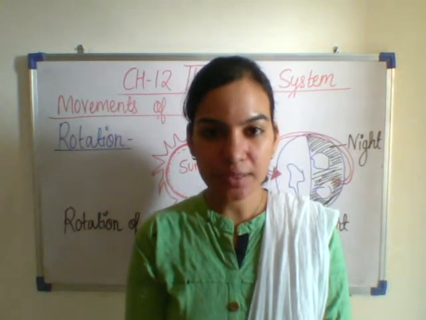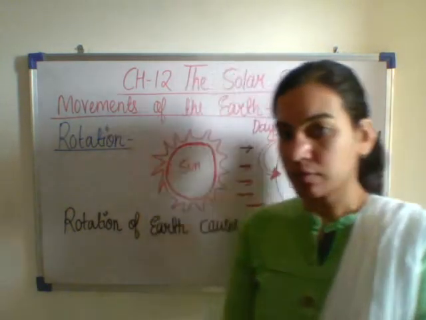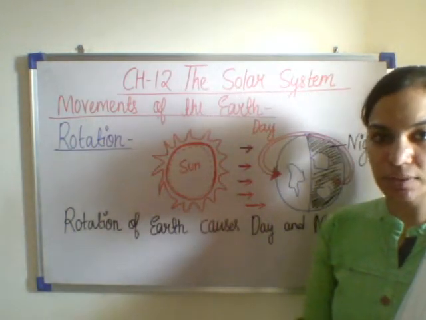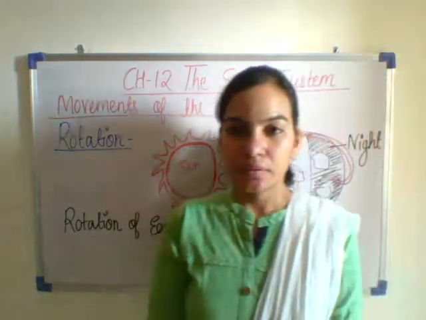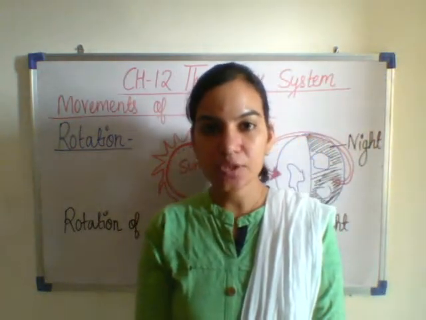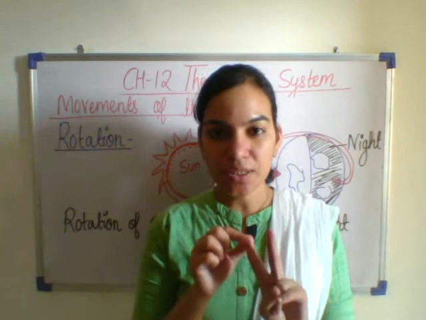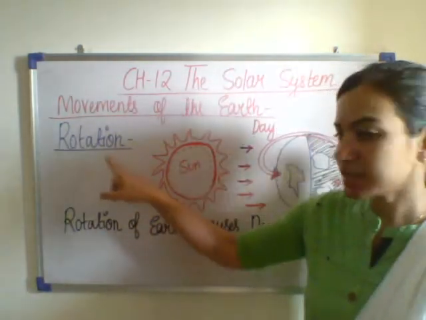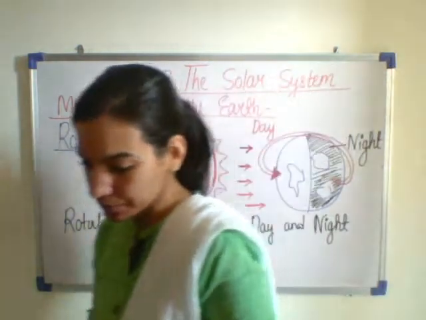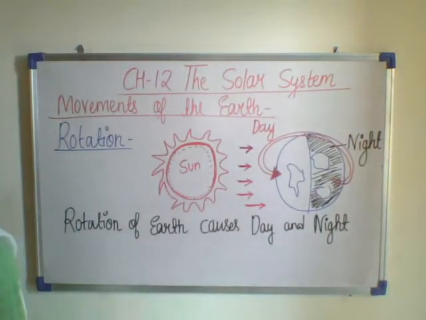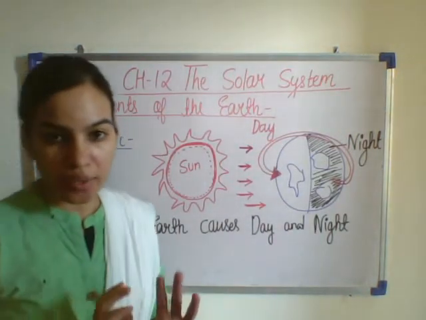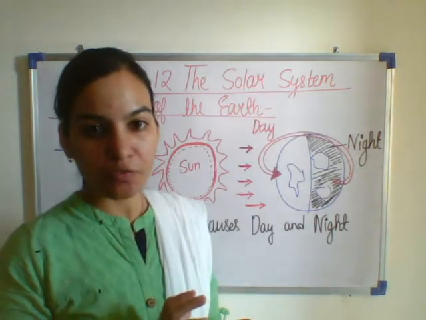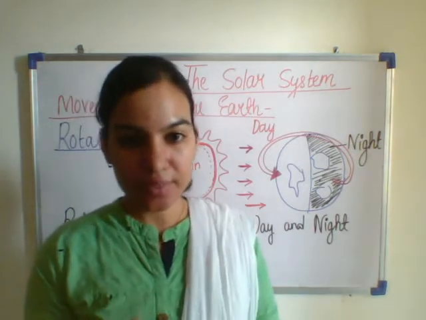In today's class, we will be studying movement of the earth. The earth movement is of two types, rotation and revolution. First of all, let us study about rotation. The earth rotates on its own axis from west to east.